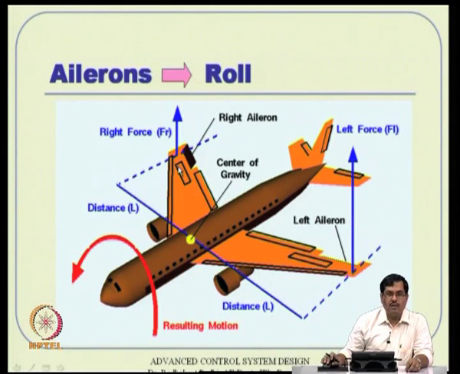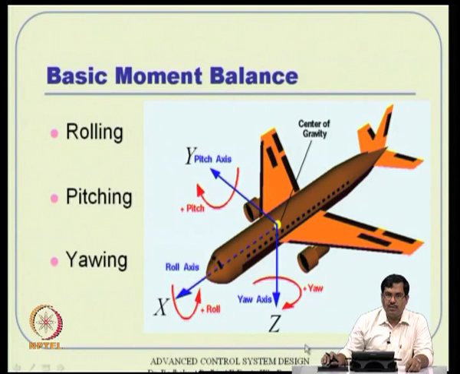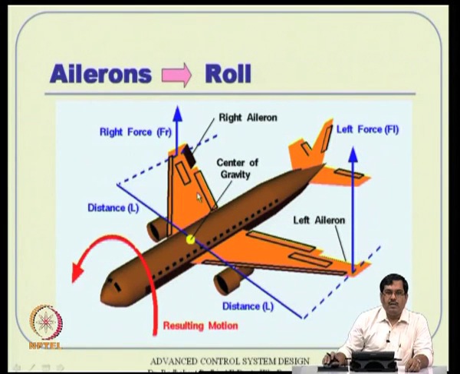Rolling and yawing are typically strongly coupled, whereas pitch is slightly decoupled from these two normally. In general, all three are coupled, but these two are strongly coupled. Even in a linear setup, we cannot neglect the coupling, whereas pitch is fairly decoupled from these two.